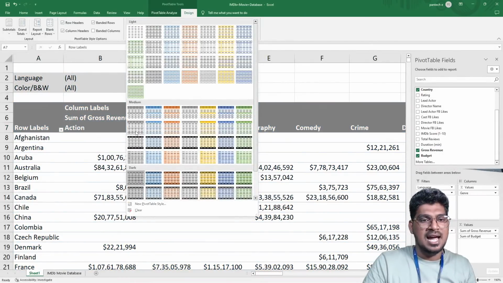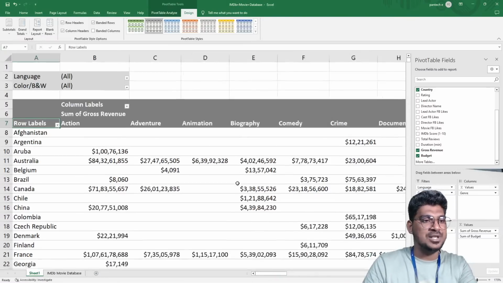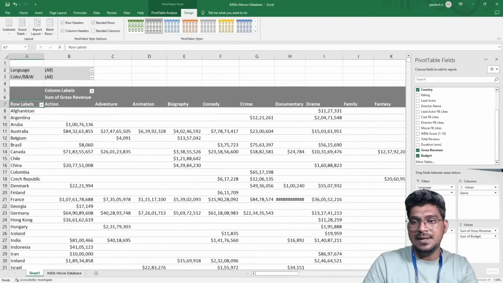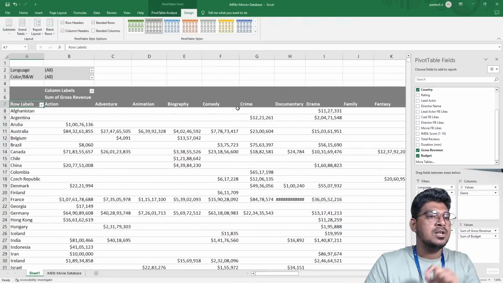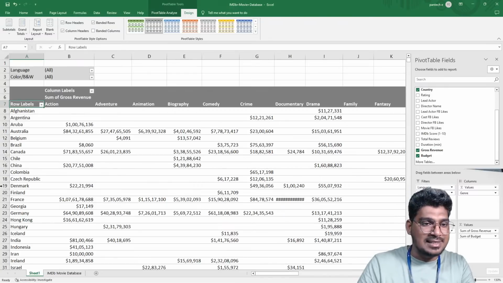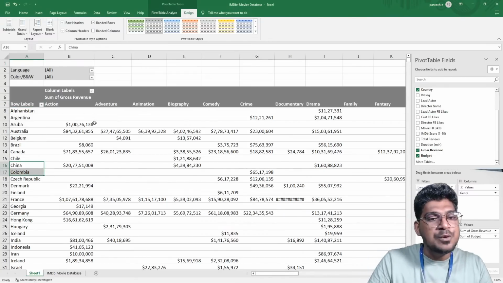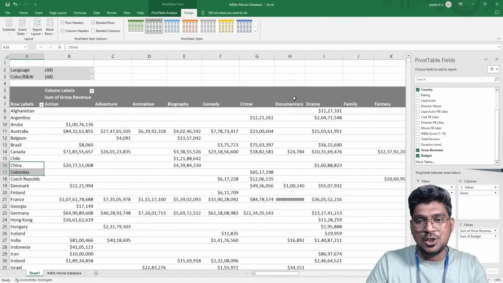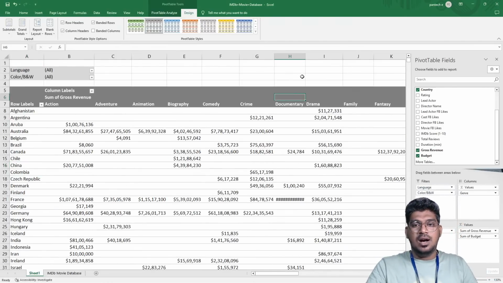So I'm selecting this option. Now you can see here in rows I selected country, and in columns, genre. Try to listen carefully: I have selected country row-wise and genre column-wise. Now you can see several options here.